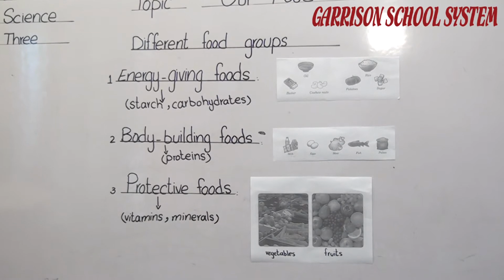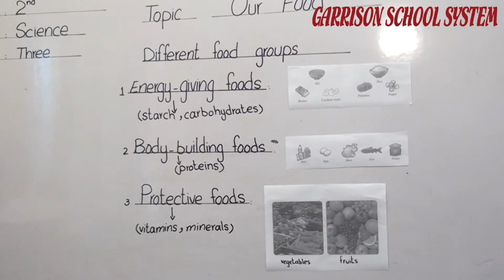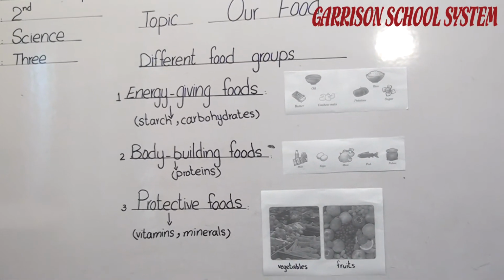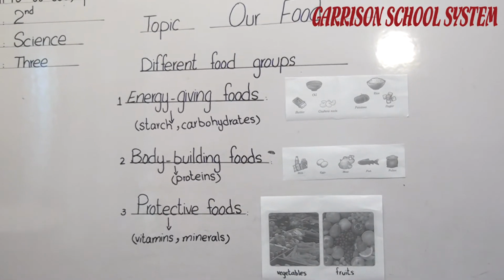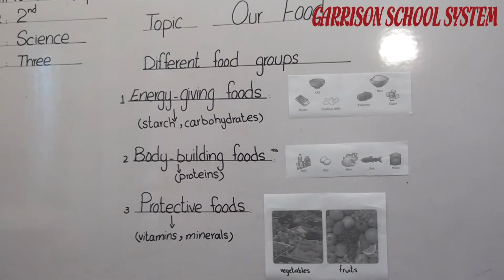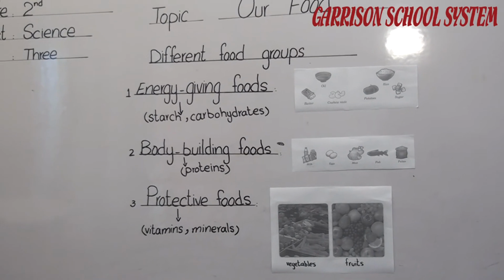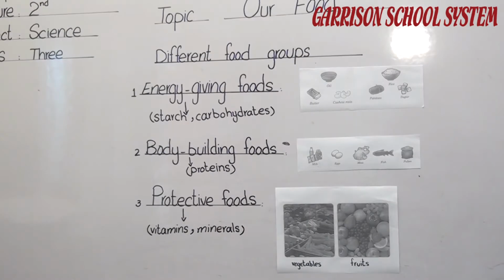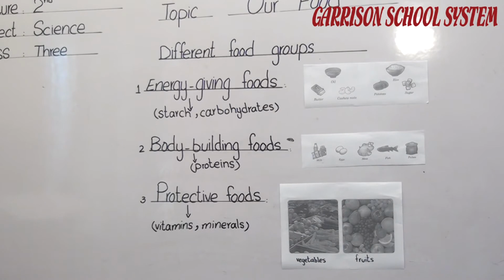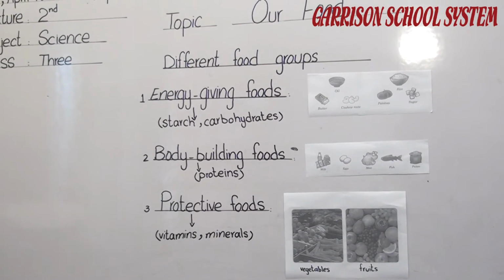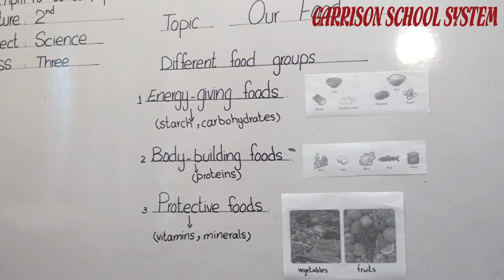Okay students, these are the different food groups. We divide them according to the type of nutrients which they contain, and they give different nourishing substances. Okay, on page number 11, there is some information for you when you read this.